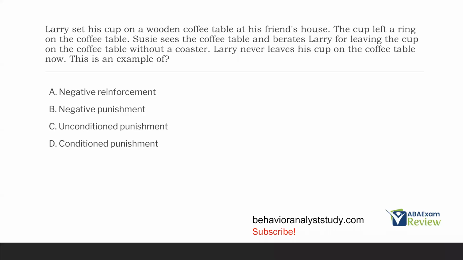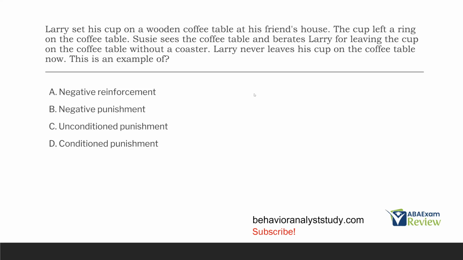Larry set his cup on a wooden coffee table at his friend's house. The cup left a ring on the coffee table. Susie sees the coffee table and berates Larry for leaving the cup on the coffee table without a coaster. Larry never leaves his cup on the coffee table now. This is an example of what? Let's think this through. We have a situation where Larry puts his cup on the coffee table. It leaves a ring. Susie sees that, and she starts yelling at Larry to not leave his cup on the coffee table without a coaster. So how does Larry's behavior change? Well, Larry never leaves his cup on the coffee table now.